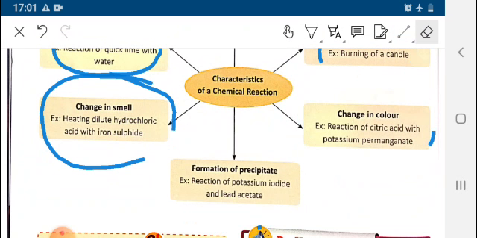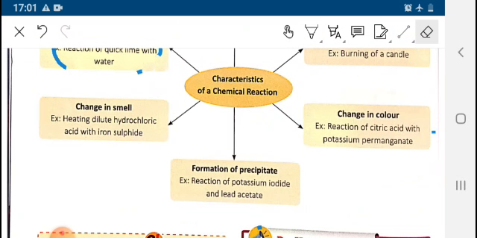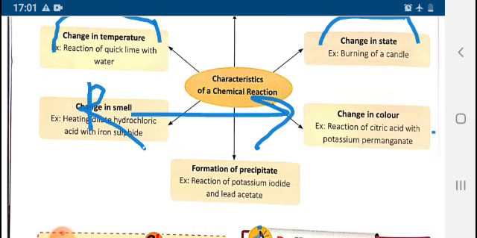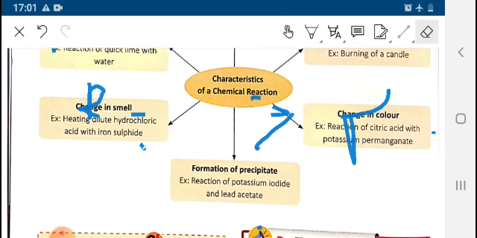So, in a chemical reaction, formation of product occurs, reactant is converted to product. And what are the changes occurring in a chemical reaction? There will be change in state, change in color, smell will be there. Either evolution of heat or absorption of heat may occur. So these are the methods through which we can identify that a reaction is taking place.